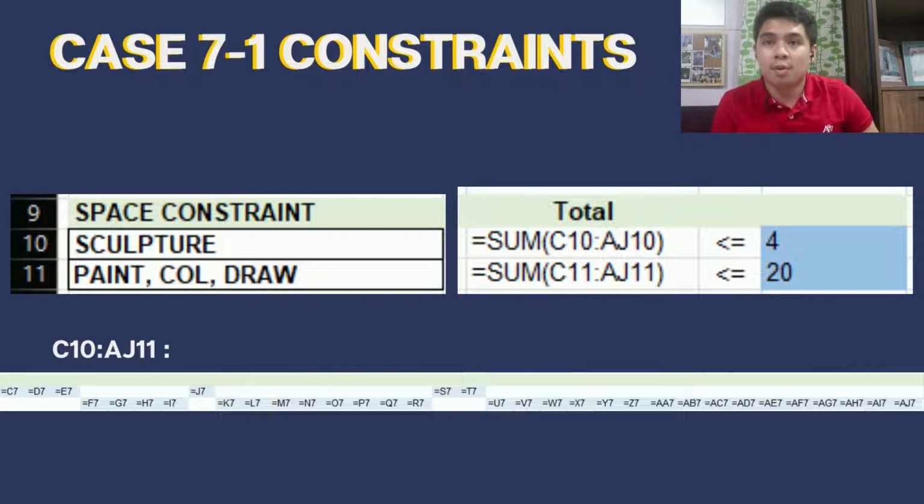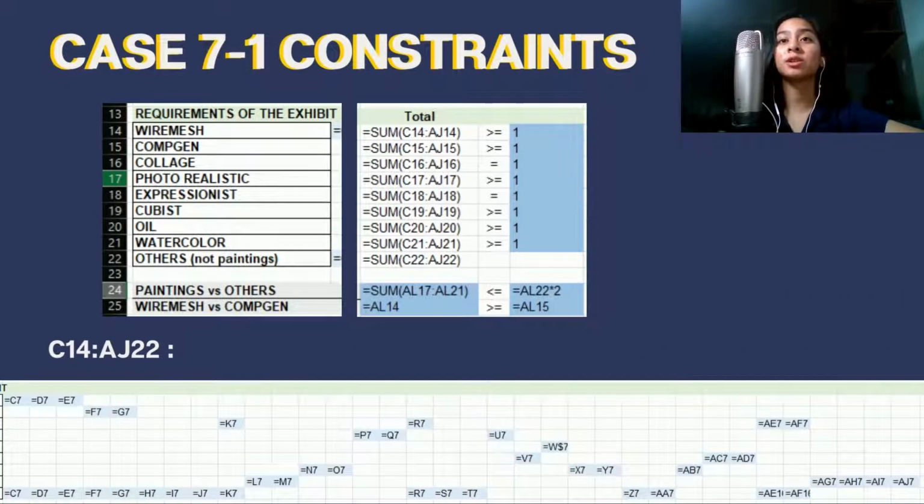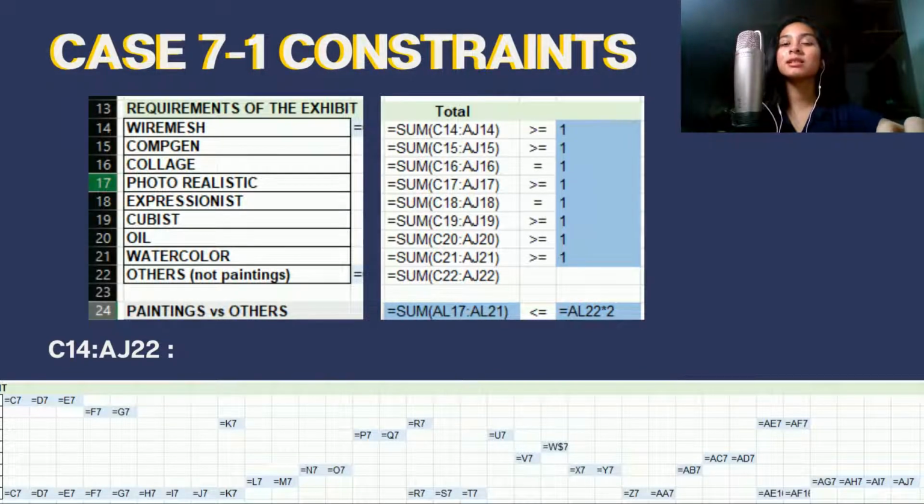The total column would sum up the ones that would appear on the highlighted cell and is compared against the limit in Solver to ensure that the constraint is fulfilled. I'll now present the set of constraints that we have labeled as requirements of the exhibit. We selected the cells C14 to AJ22 to represent the wire mesh sculptures, computer-generated drawings, collages, all the paintings subdivided into photorealistic, expressionist, cubist, oil and watercolor, and lastly others, which is all pieces that are not paintings. Each cell corresponds to its appropriate art piece in the changing cells in row 7.